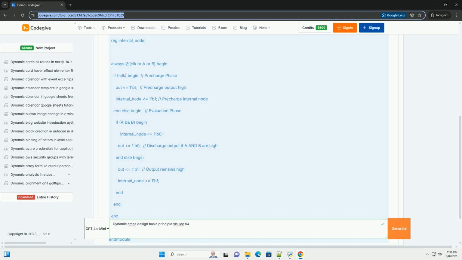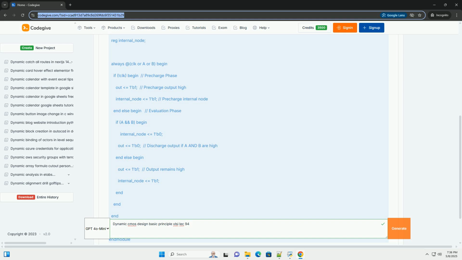11. Alternative dynamic logic styles. Besides the basic dynamic CMOS and domino logic, there are other dynamic logic styles. NP domino, or zipper logic, alternates between NMOS and PMOS logic blocks. It can be faster than standard domino, but the design is more complex. Sense amplifier based logic, SABL, uses sense amplifiers to improve noise immunity and speed.